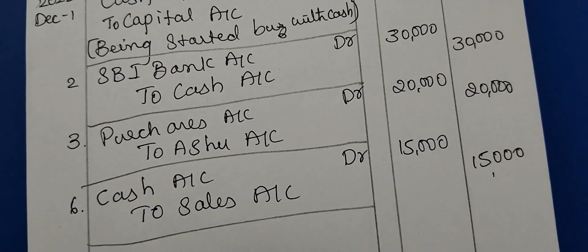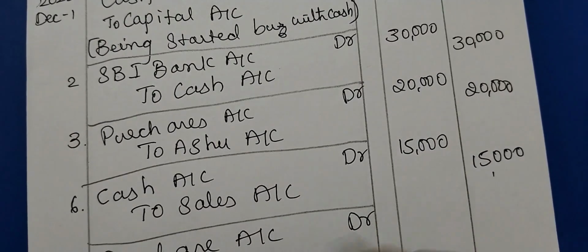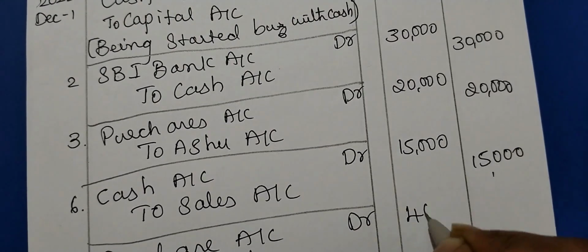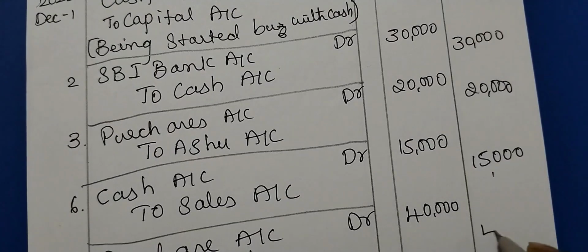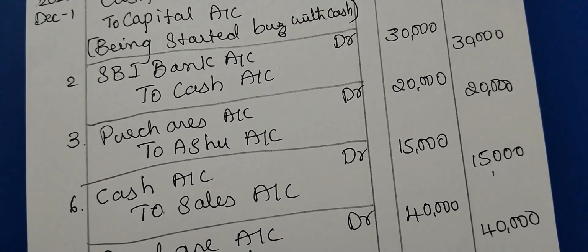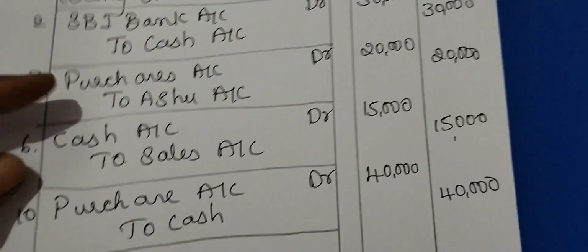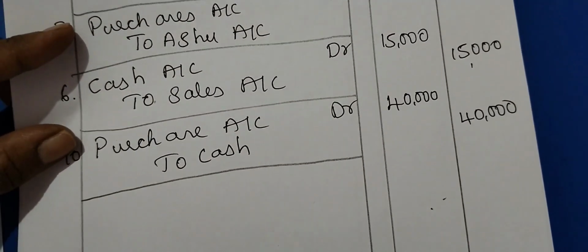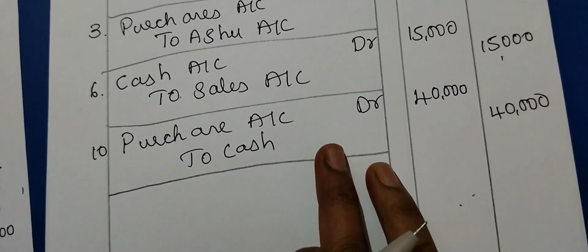Purchases account Dr to cash account, 40,000. From here, this journal helps you to prepare the trial balance also, because the trial balance is a statement of debits and credits. So easily you can transfer from the journal.